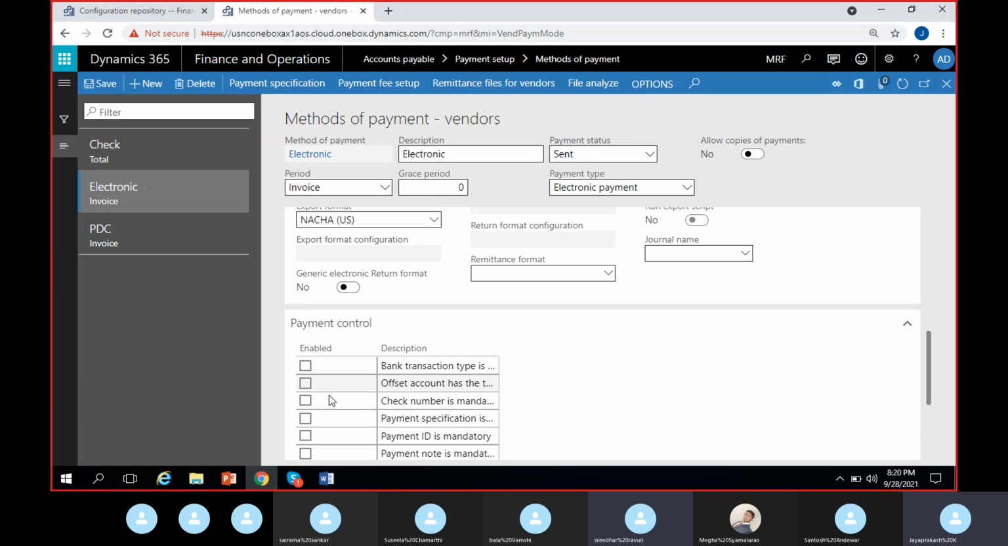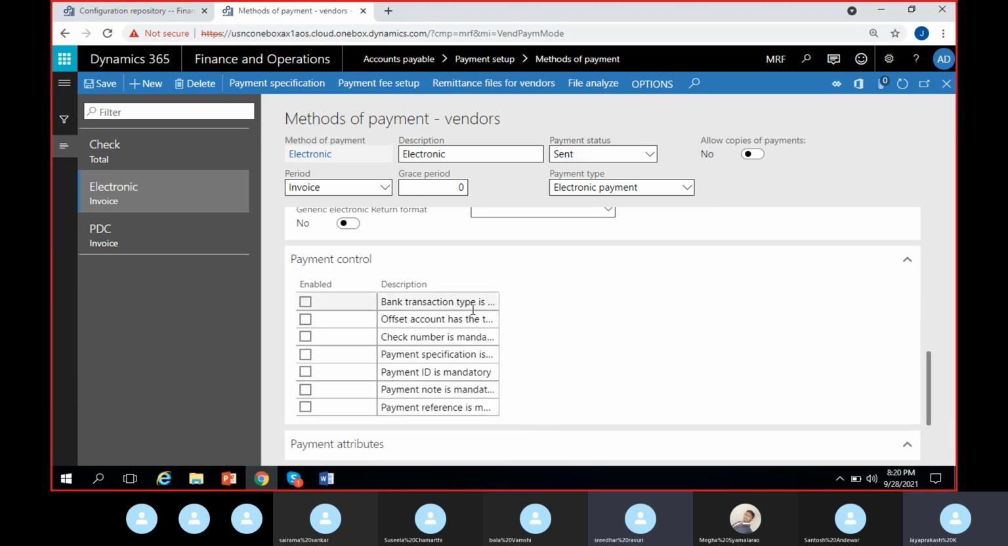Other than this, we have payment control, an option wherein we can give certain mandatory things that have to be filled in when we are doing a transaction using one particular method of payment. Here, the first one is that bank transaction type is mandatory. So whenever I am using the method of payment as check for any vendor payments, I should definitely have a bank transaction type given in the journal. So that has to be entered.